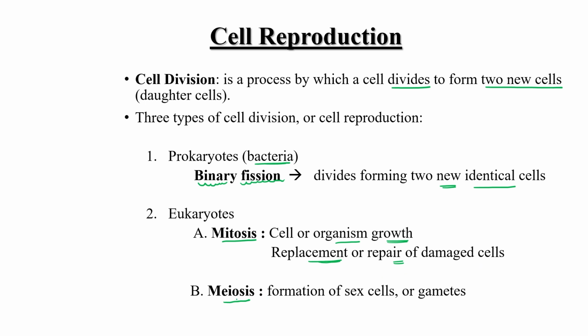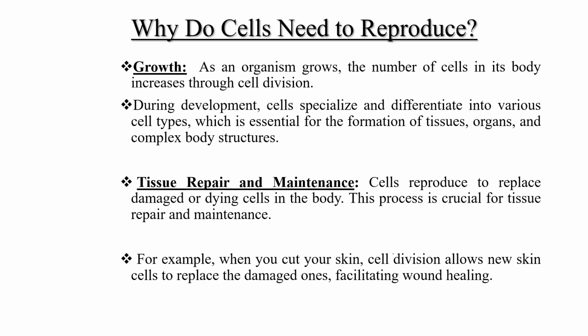Okay, and meiosis is a specific type of cell division that occurs in the sex cells, or gametes. So for sexual reproduction, meiosis generates genetic diversity, right? So formation of sex cells or gametes is done by meiosis only. Okay, clear? Now, the next question arises: why do cells need to reproduce?